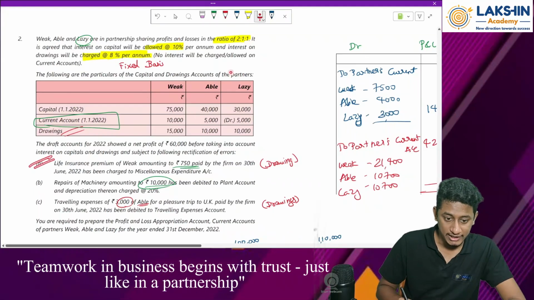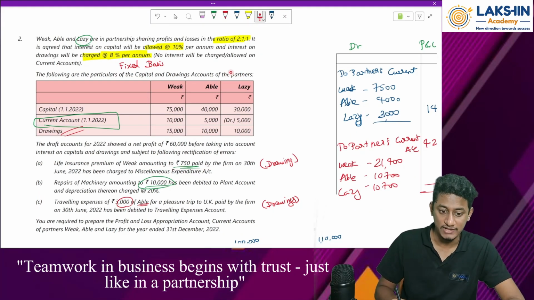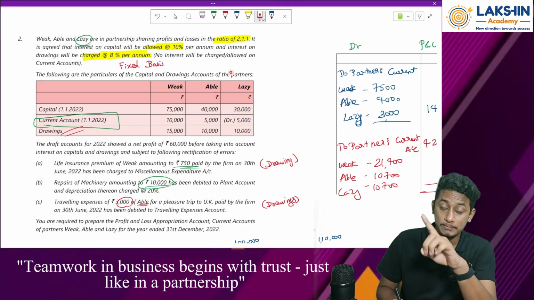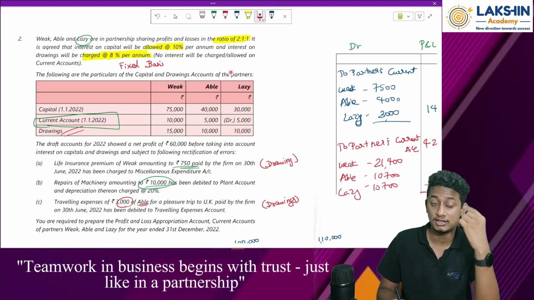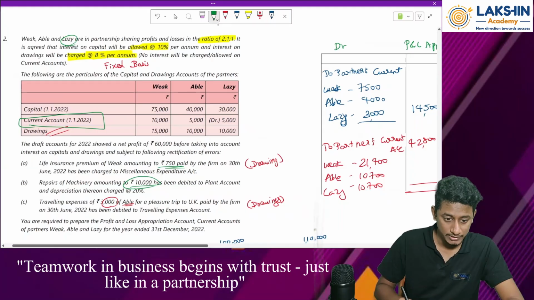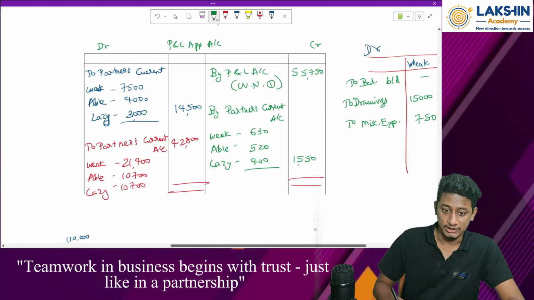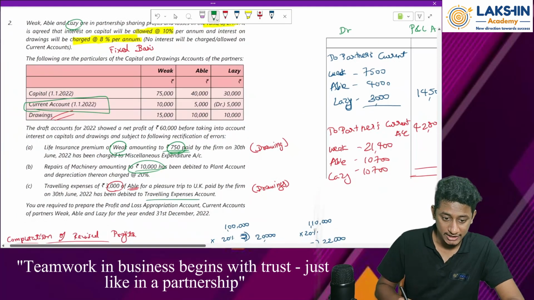In the first entry, miscellaneous expenditure account was wrongly debited. Now I have to credit the account. So because of that, credited is what? The miscellaneous expenditure, but debited is the partner's capital account. So to miscellaneous expenditure. How much is the value? Rupees 750. Towards whom? Towards weak. 750. Okay. Then again over here for the last entry, traveling expenses towards able for rupees 300.